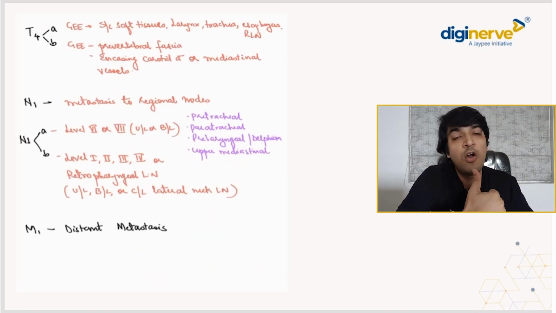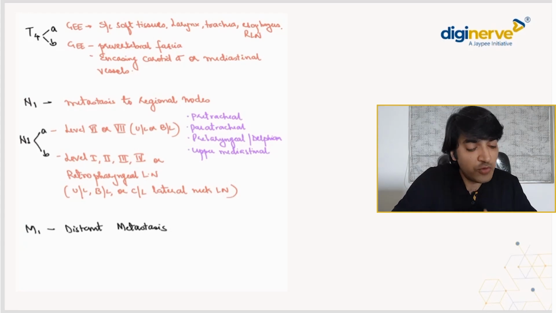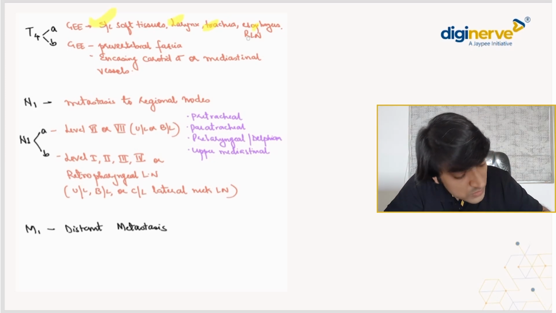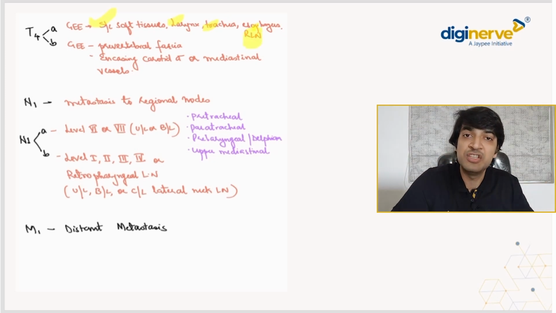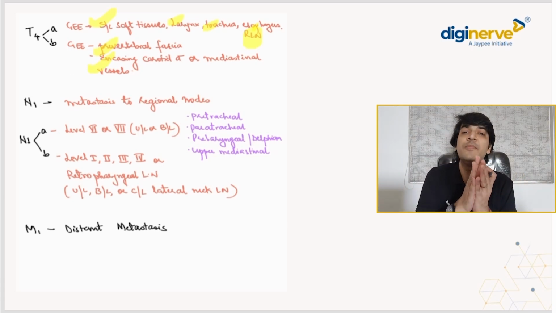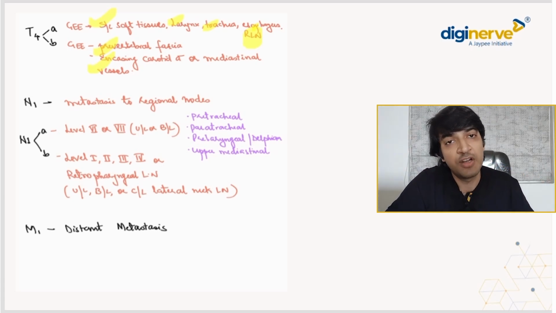T4A would be when it has gone to the subcutaneous soft tissue, it has involved the larynx, the trachea, the esophagus and also the recurrent laryngeal nerve. What is T4B? When it has gone to involve the prevertebral fascia or it is encased कौन सा बेटा? The carotid artery and the mediastinal vessels को ये encase कर चुका है, that is your T4B.